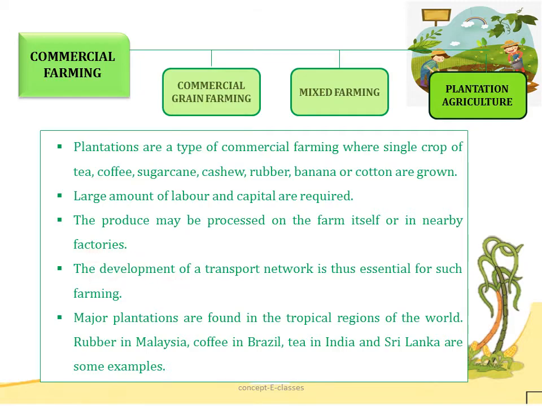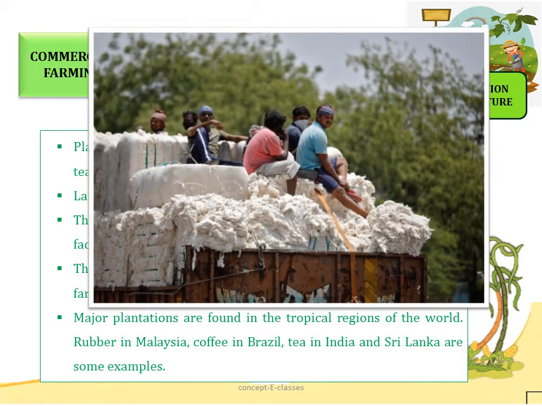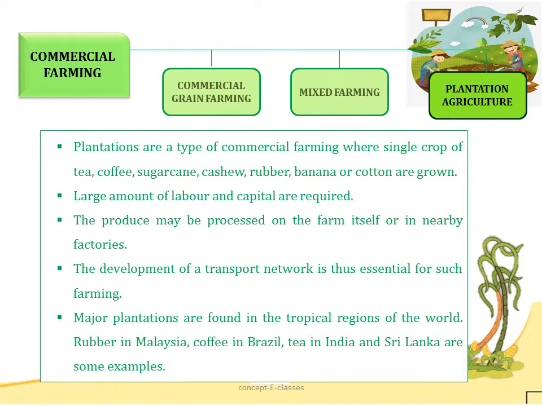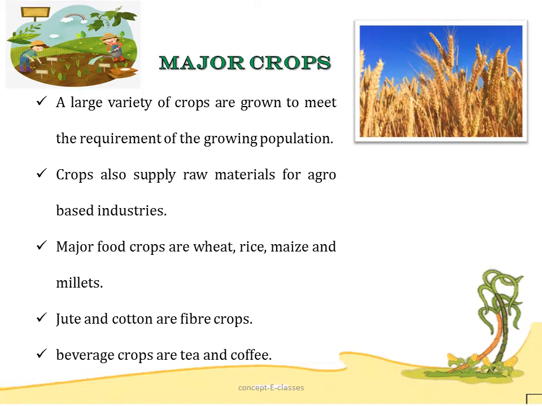Hence the development of transport network is essential for such types of farming. Major plantations are found in tropical regions of the world: rubber in Malaysia, coffee in Brazil, tea in India and Sri Lanka are some of the examples of plantation agriculture. The next topic is major crops.